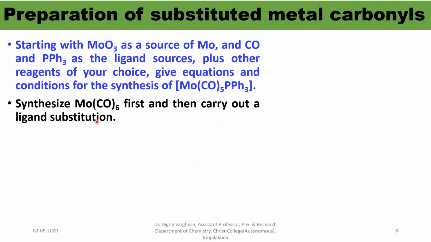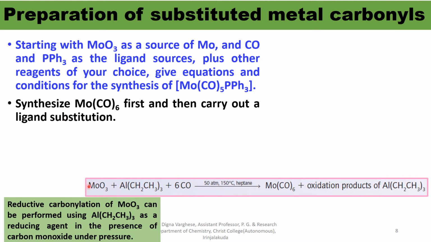Synthesize Mo(CO)6, that is hexacarbonyl molybdenum, first and then carry out a ligand substitution reaction. We can synthesize molybdenum hexacarbonyl from molybdenum trioxide and a reducing agent in the presence of carbon monoxide at certain pressure and temperature, giving the molybdenum hexacarbonyl.